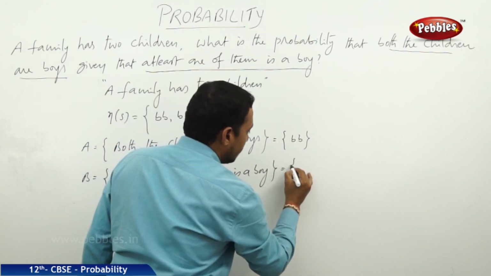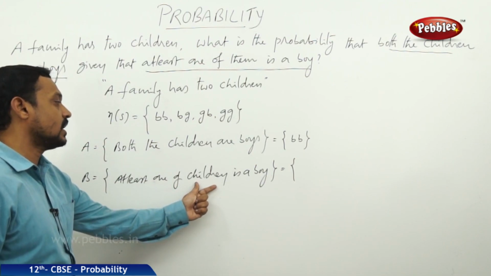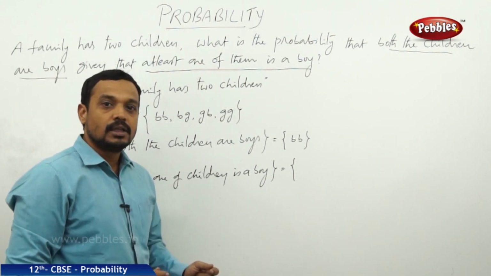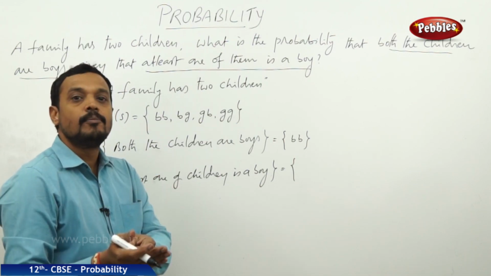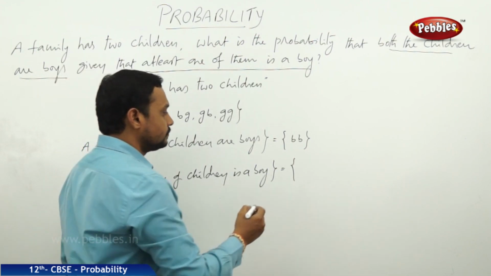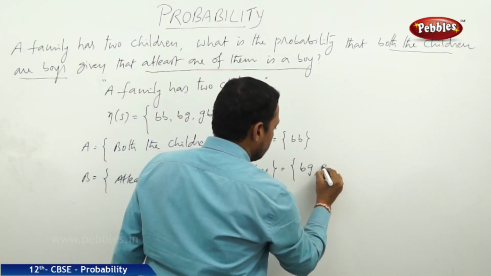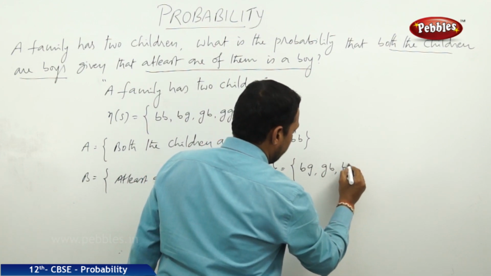Now for this event the favorable cases are at least one of the children is a boy, means that there may be a boy, girl, or girl, boy, or both may be boys. Hence the favorable cases are BG, GB, BB.